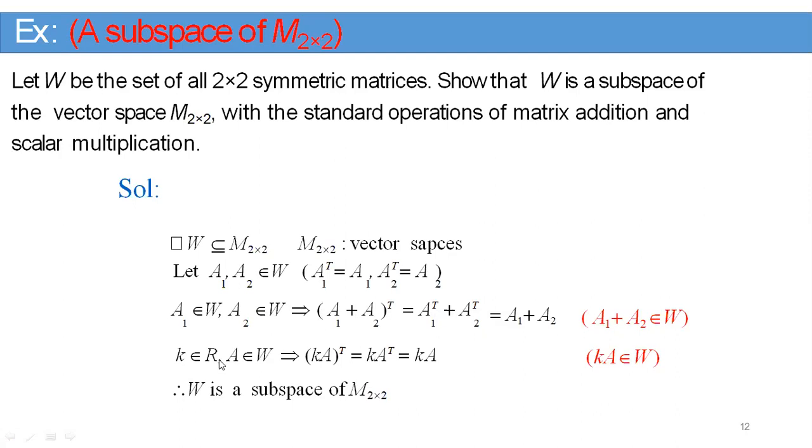If k belongs to R and A belongs to W, then (kA) transpose is equal to k times A transpose, that is equal to kA. Vector addition and scalar multiplication, these two are satisfied by W, so we say that W is a subspace of M2 by 2.